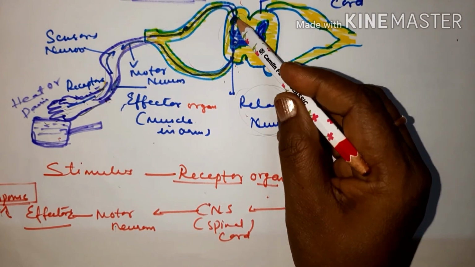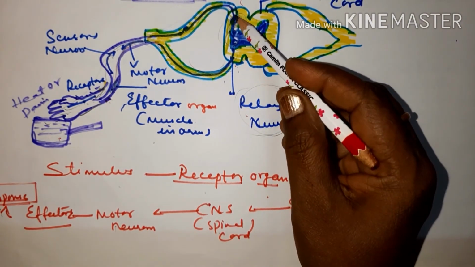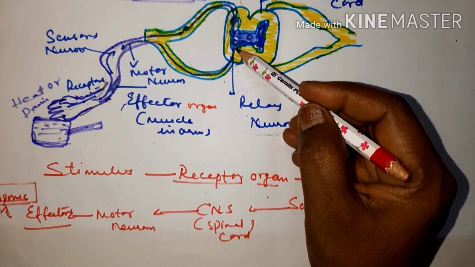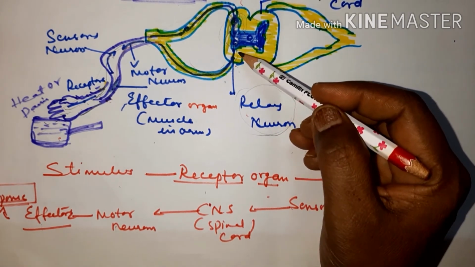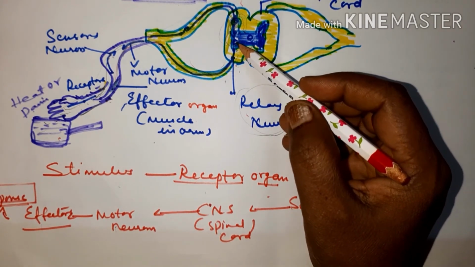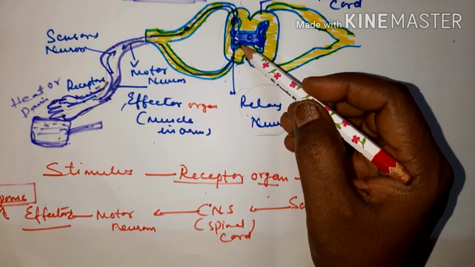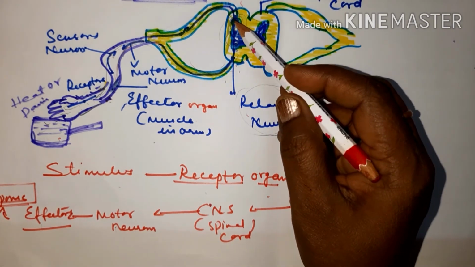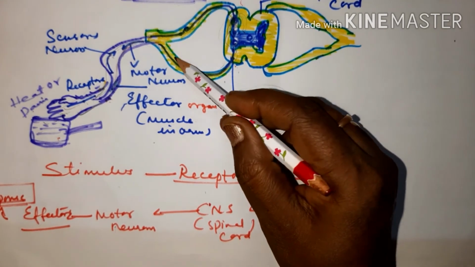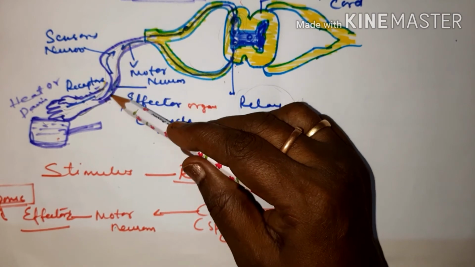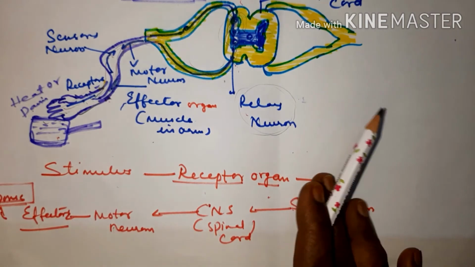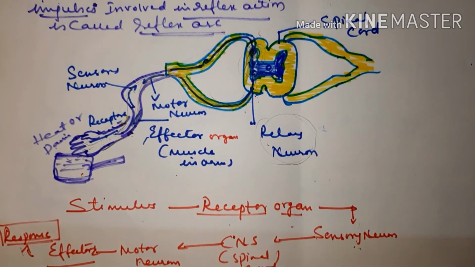Once it goes to the spinal cord, the electrical signals are converted into impulses, and those impulses are nothing but the electrical current which moves from one end of the neuron to the other end. From the spinal cord it comes to the relay neurons, from the relay neurons again it is carried to the motor neurons, and motor neurons to the effectors, and effectors will bring about action. So this pathway of nerve impulses involved in reflex action, we call it reflex arc.